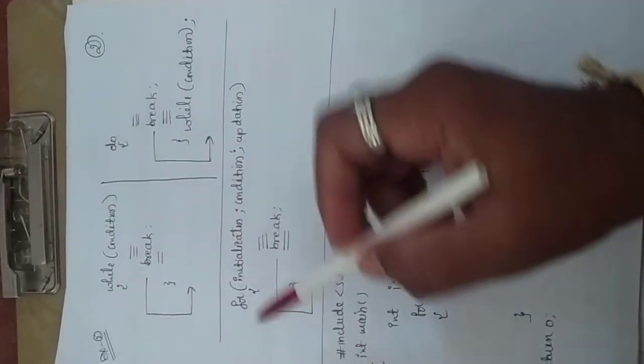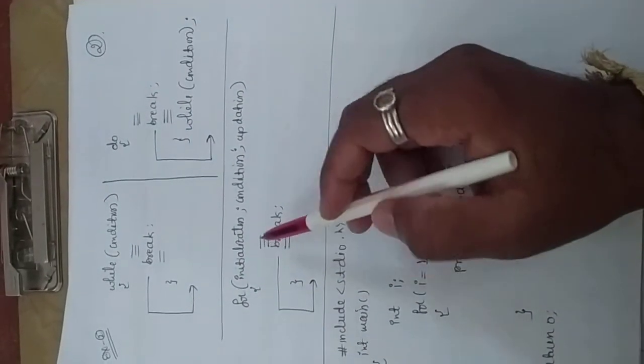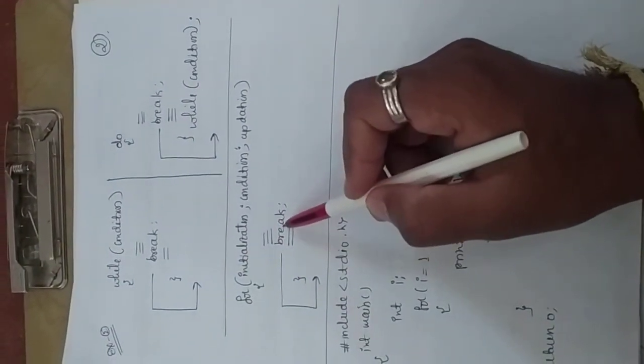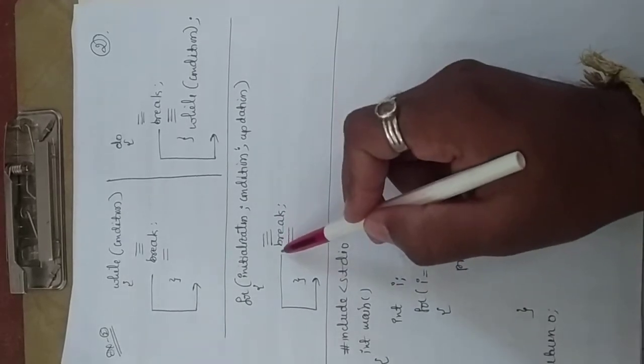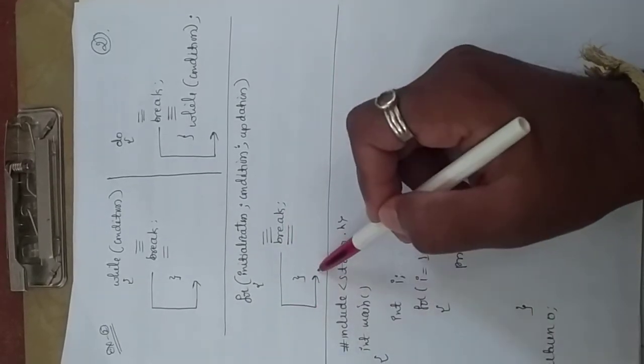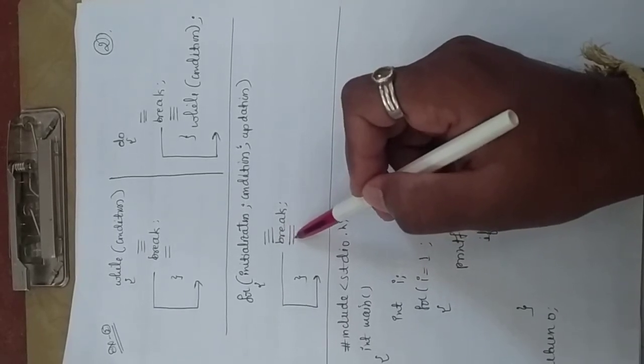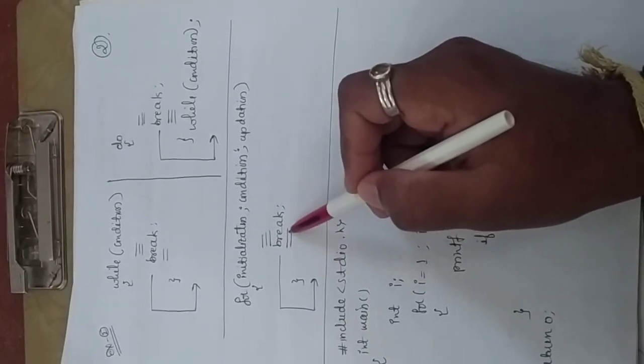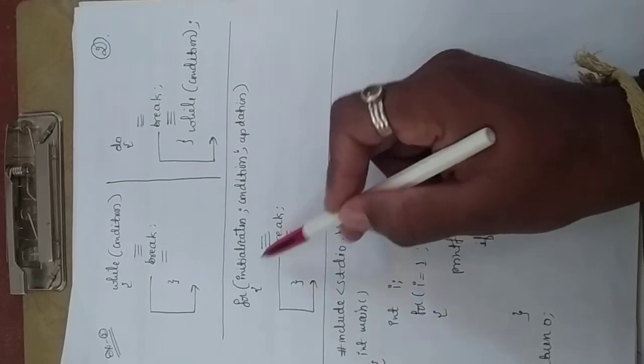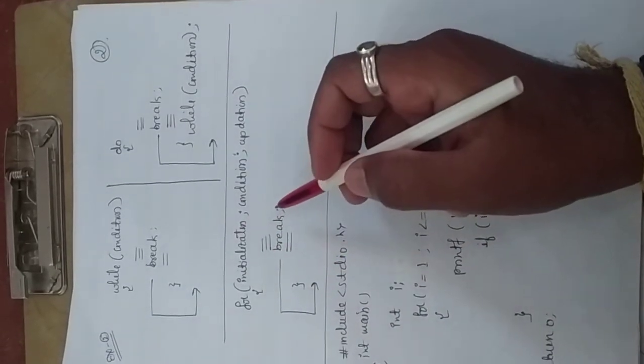In the same way, when I use a for loop with a break statement within it, when the break statement executes, the control comes out of the for loop. So after break, whatever statements are there will not execute. It terminates the respective loops.